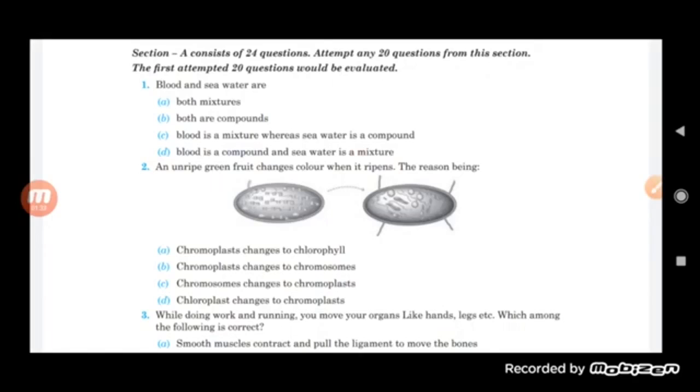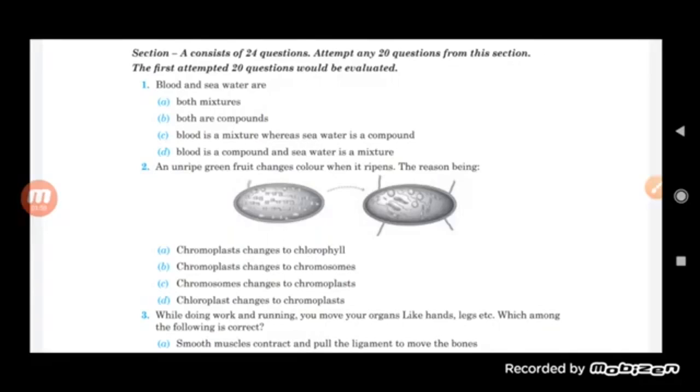An unripe green fruit changes color when it ripens. What is the reason behind that? Chromoplast changes to chlorophyll. Chromoplast changes to chromosome. Chromosome changes to chromoplast. Chloroplast changes to chromosome.